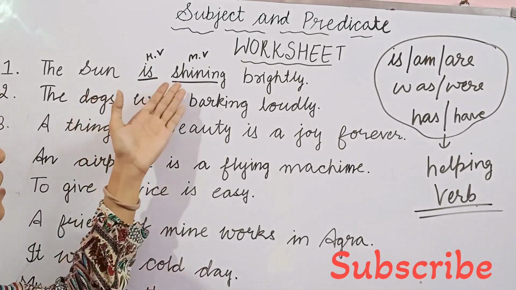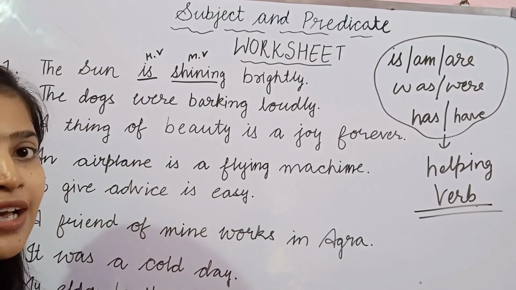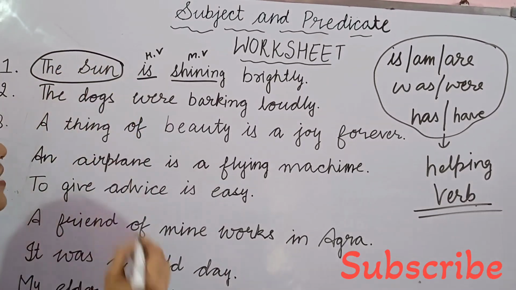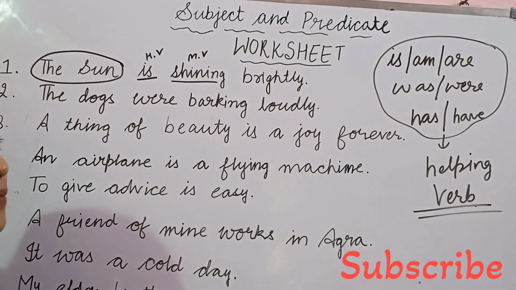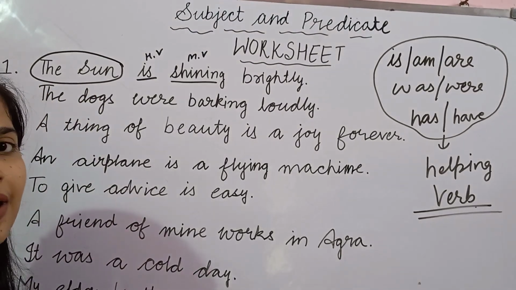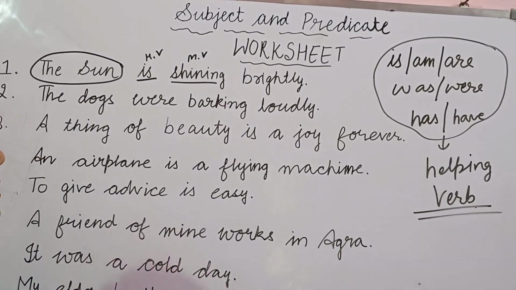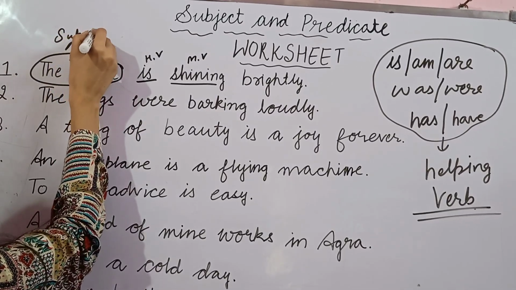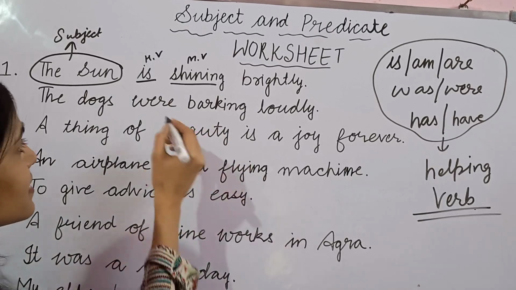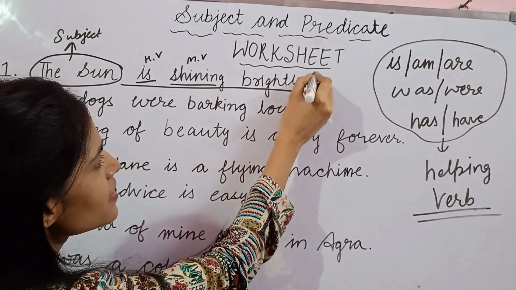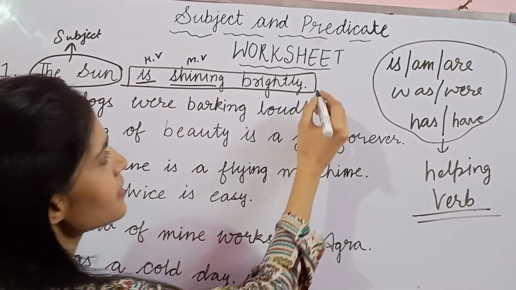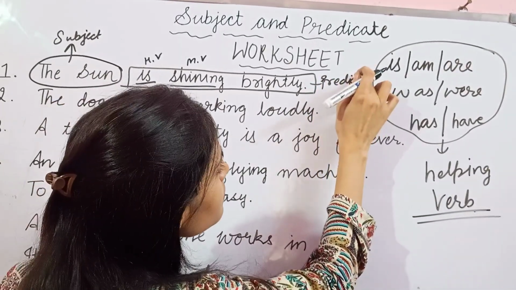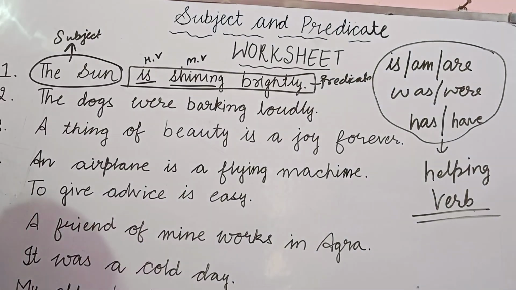Now, who is doing the action of shining? Who is shining? Kaun chamak raha hai? The sun. I told you that it cannot be just sun, it will be the sun, because the is used with sun. So the sun is shining brightly. In this sentence, the sun is the subject of the sentence, and leaving the subject, the whole remaining part of the sentence becomes the predicate.